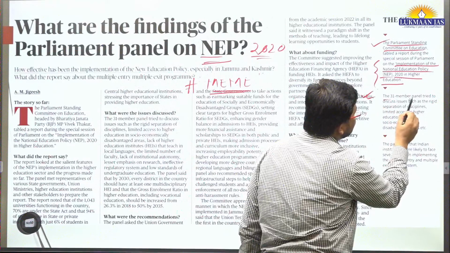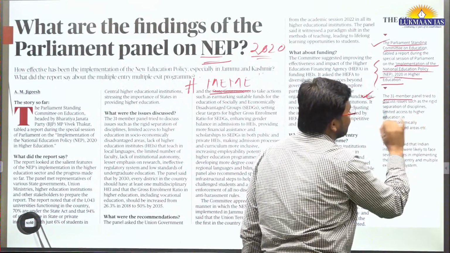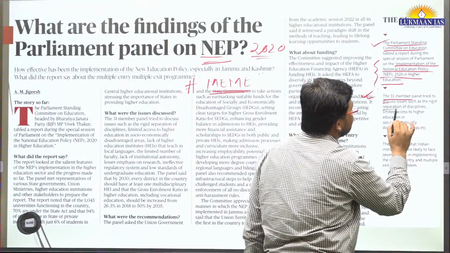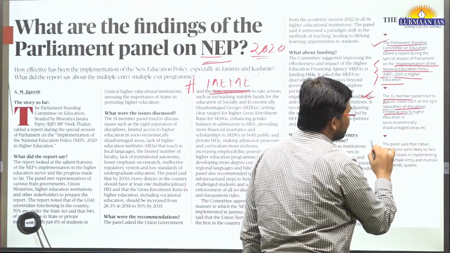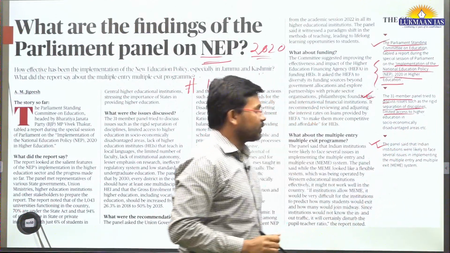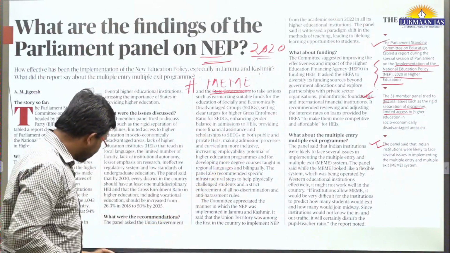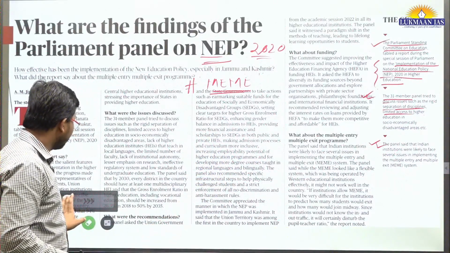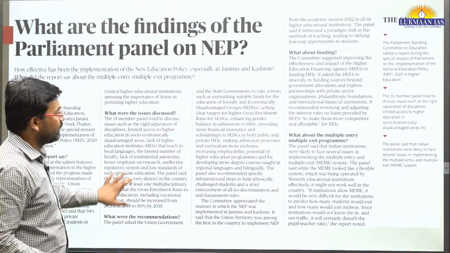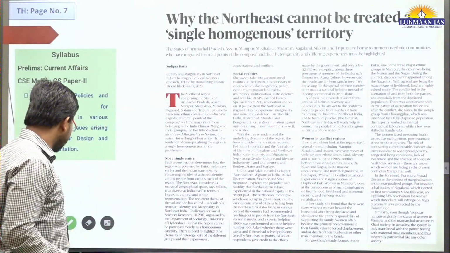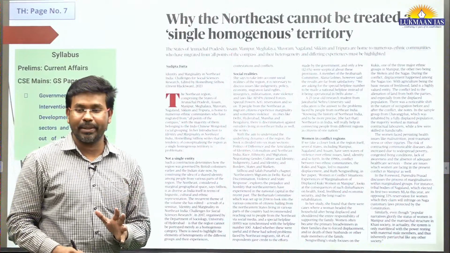This committee has 31 members, and they discussed such issues as the rigid separation of disciplines. So they have discussed all of it. Basically, the main issue is the multiple entry, multiple exit thing. Some people say it is good for the students. Some people say institutions are facing difficulty implementing this.